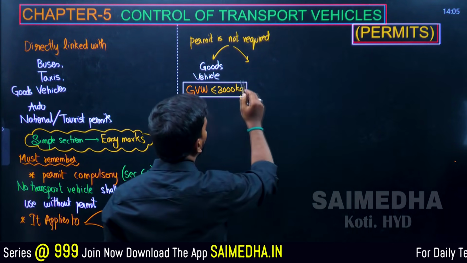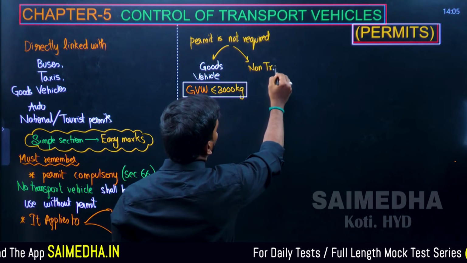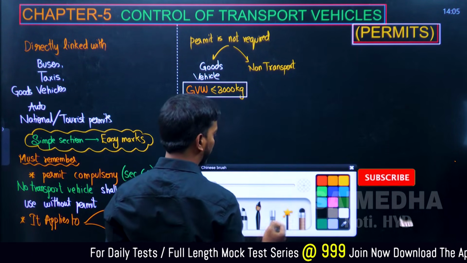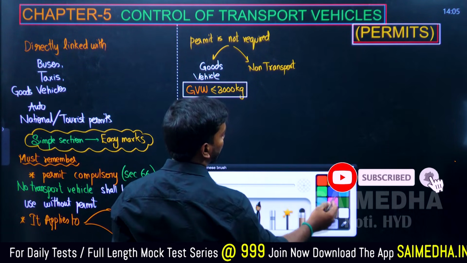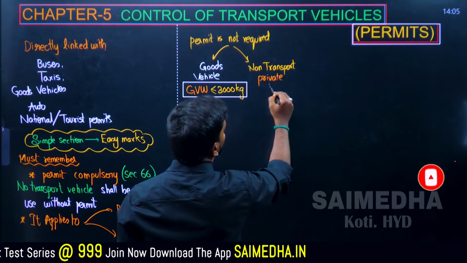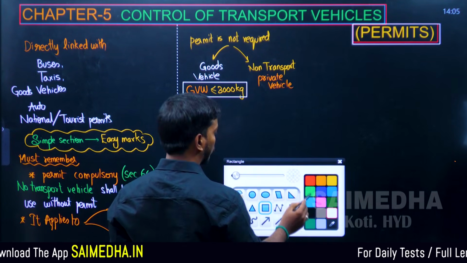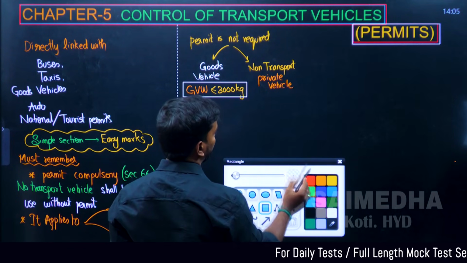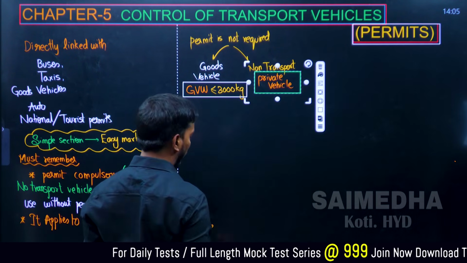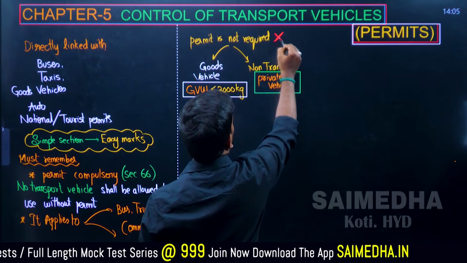Apart from the goods vehicle, one more is there, that is non-transport vehicle. Non-transport means private vehicle, right? So in this case also, permit is not required.